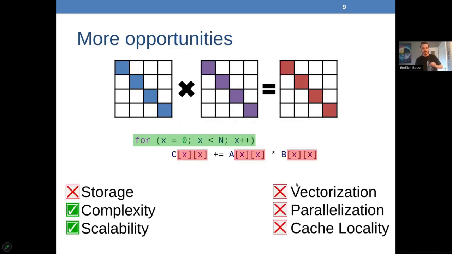Now, if we look at this instruction side for now, we can see that this still works with the old full matrix encoding here. We actually get elements of multidimensional arrays. So we don't get any storage benefits. The cache locality is so bad because every time you will need to load the full line. It's pretty awful for the vectorization too. We get those huge strides between elements despite their simple structure, and struct tensor did not deal with parallelization of the kernel so far. So here are the remaining goals.